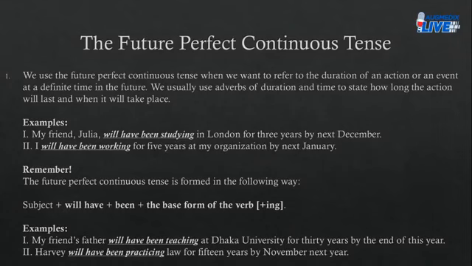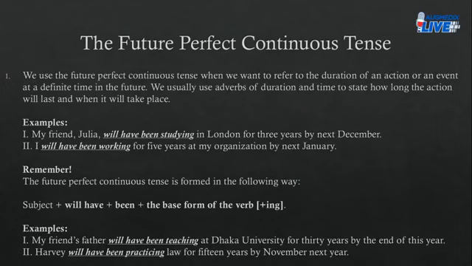We usually use adverbs of duration and time to state how long the action will last and when it will take place. Examples: my friend Julia will have been studying in London for 3 years by next December. Number 2, I will have been working for 5 years at my organization by next January. So when exactly do you employ the future perfect continuous tense? You do so when you want to talk about the duration of something that has been going on and you expect will continue to go on in the future, right?